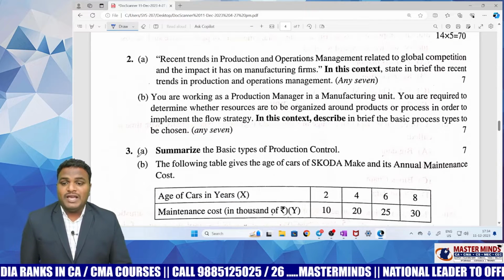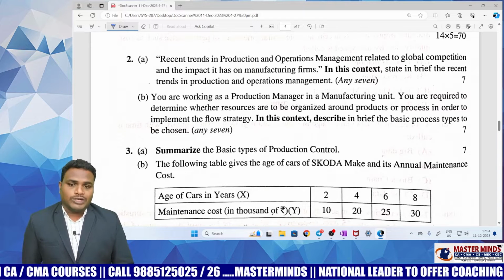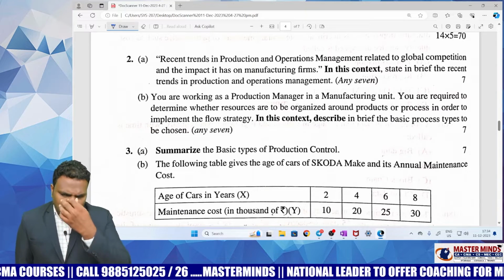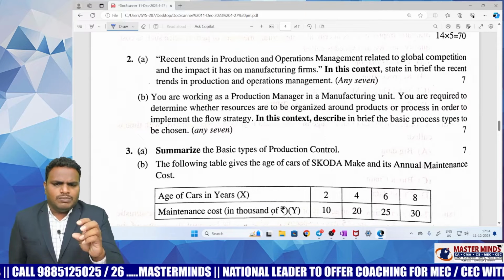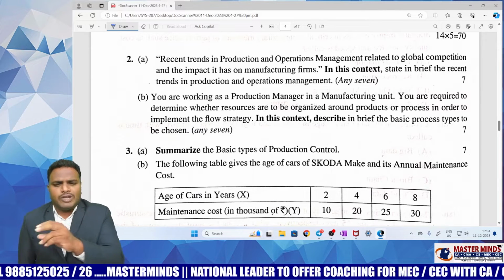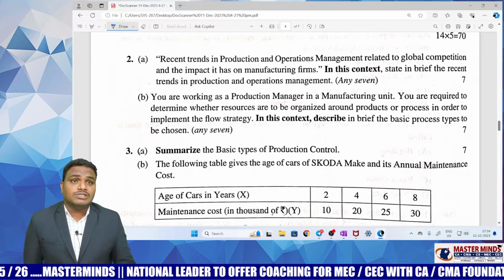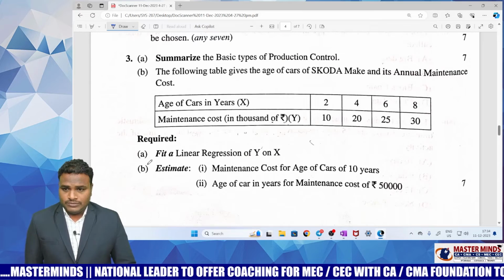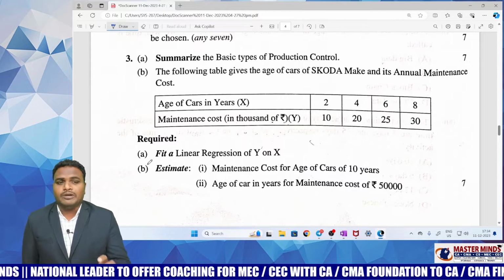Next, basic types of production control: block type, flow type. This is also a direct theory question, which is very easy. The majority of students think that this question is important for MCQs, but this time a direct question is given for 7 marks.